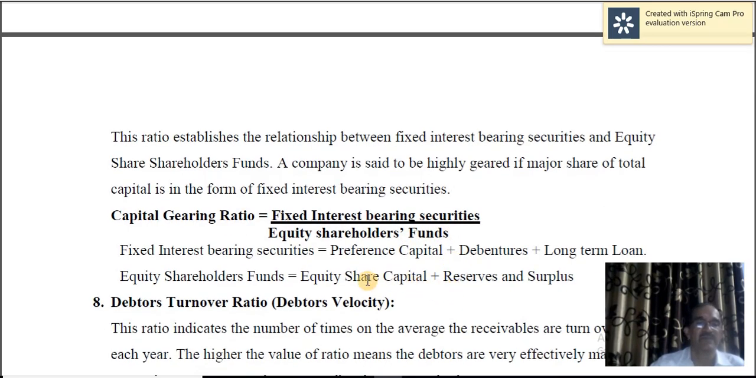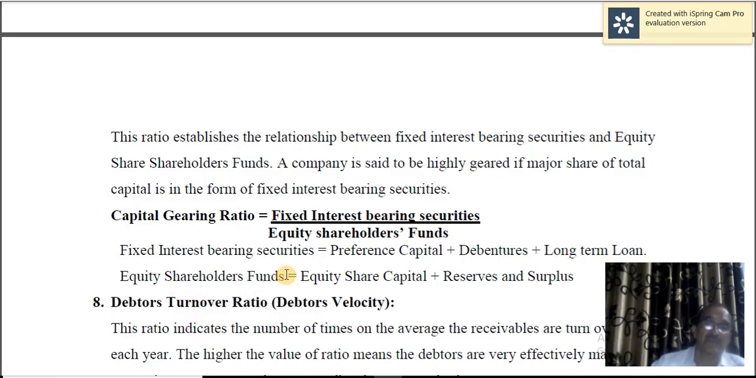Now, what do you mean by fixed interest bearing securities? It does not mean only debentures and long term loan. That also includes preference share capital, because you have to pay a fixed rate of dividend on preference capital. Therefore, that is included under fixed interest bearing securities. So that includes preference share capital, debentures and long-term loan.